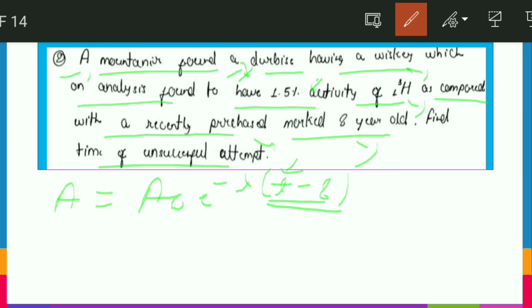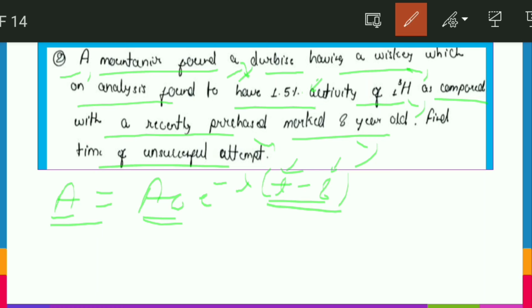So when it is compared to our recently purchased one, which was already 8 years old, the time difference between the two samples will be t minus 8. When you think about it, you will find that I have written it correctly. And why have I merged the two equations? Because we have assumed that the quantity is the same, so we can relate both in one equation, as the rate of decay will be the same for both.